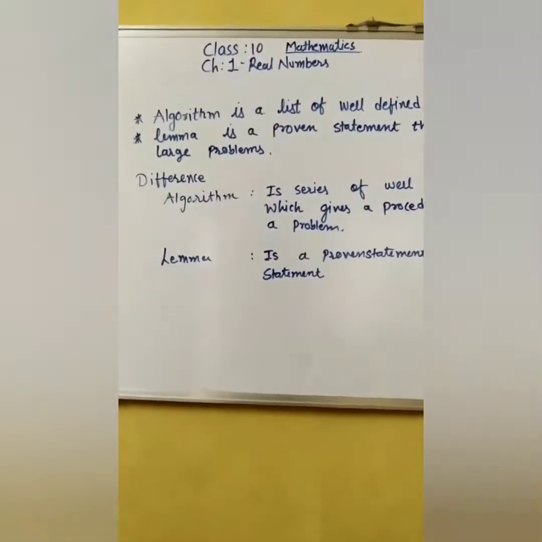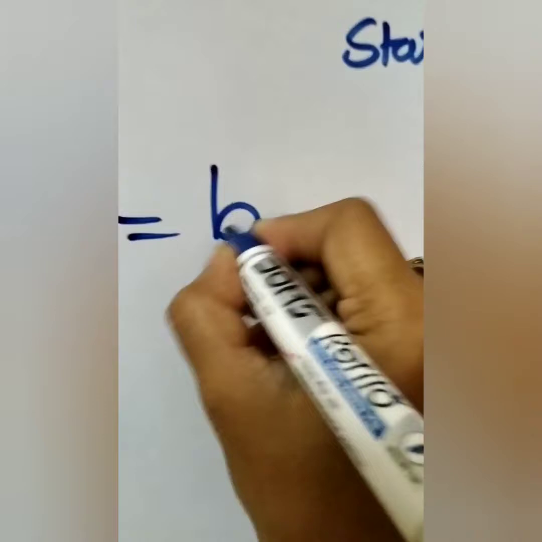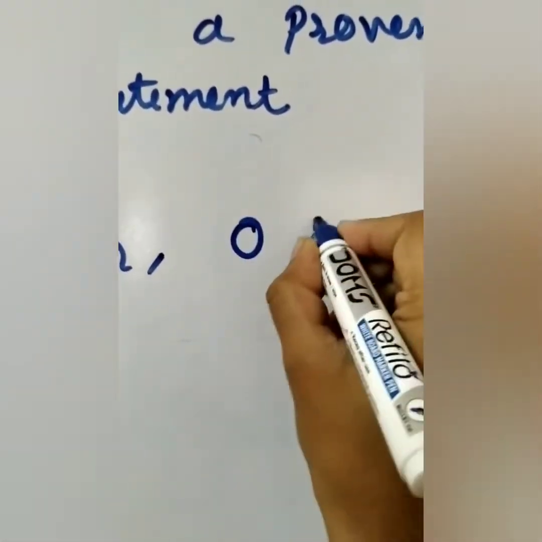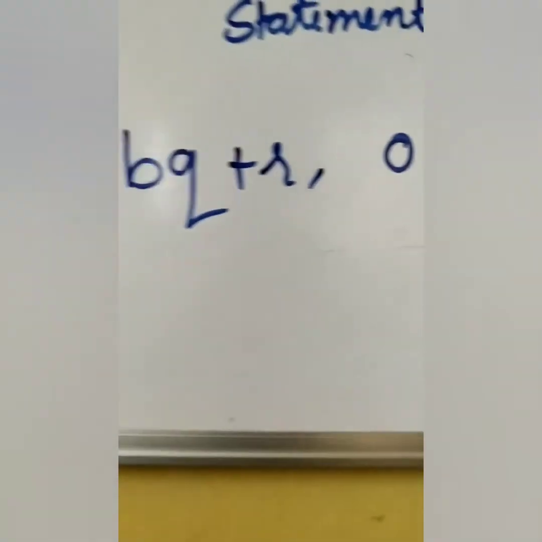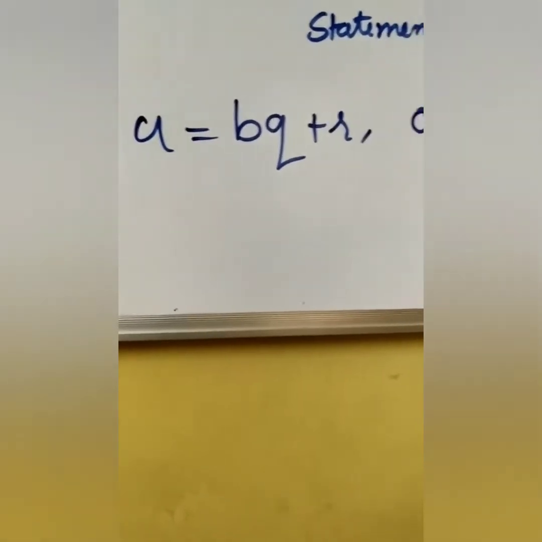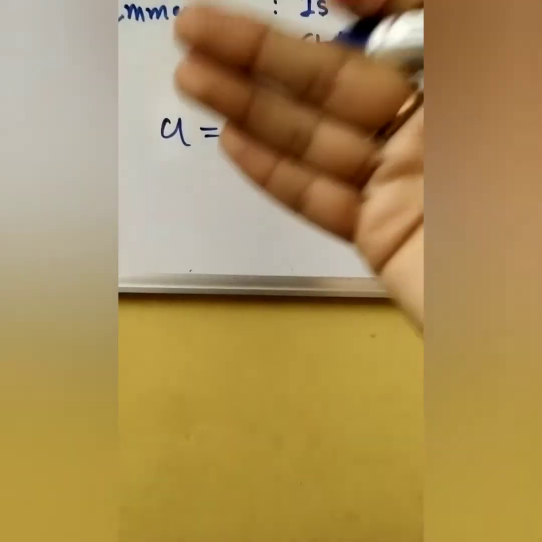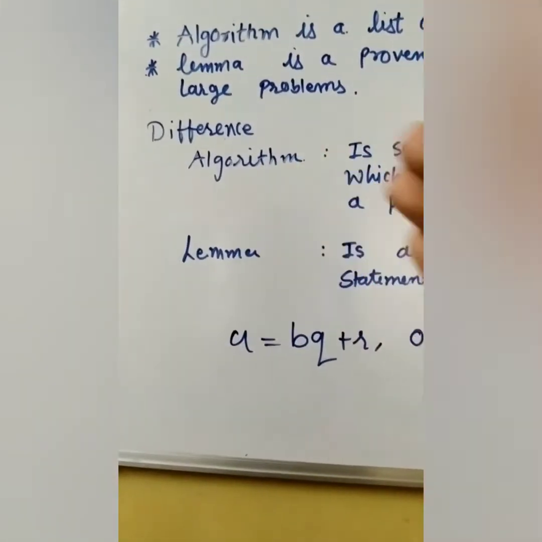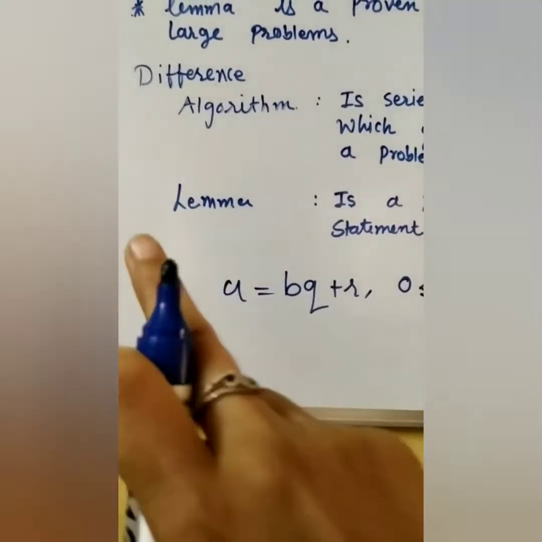So here we can see the lemma we already have, which is in the form A = BQ + R, and we have the condition that 0 ≤ R < B. So here as a lemma we are using A = BQ + R. But for a particular question, if we are solving it, many steps will be there and that lemma will be converted into an algorithm. So here I would like to tell you the difference between algorithm and lemma.